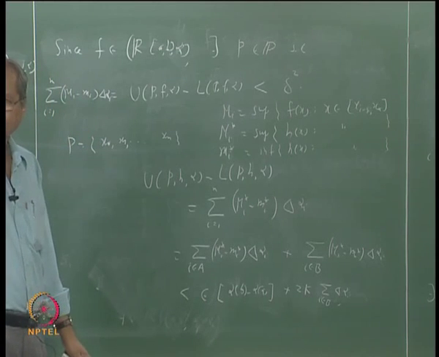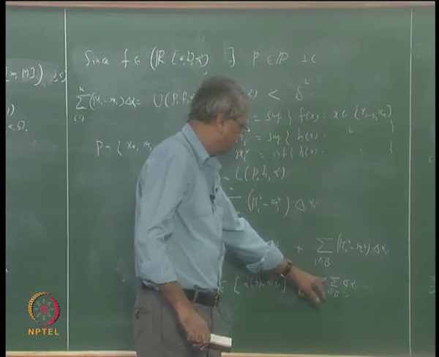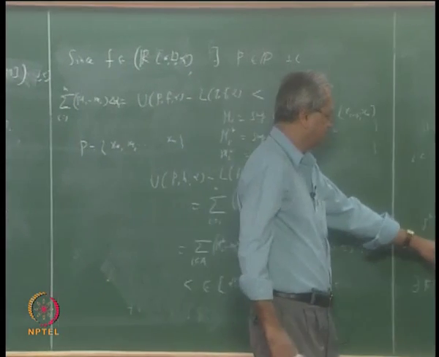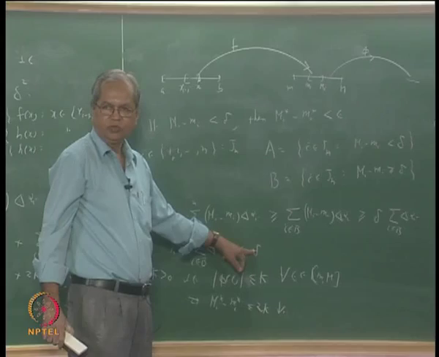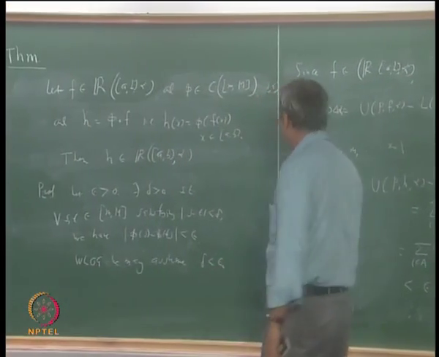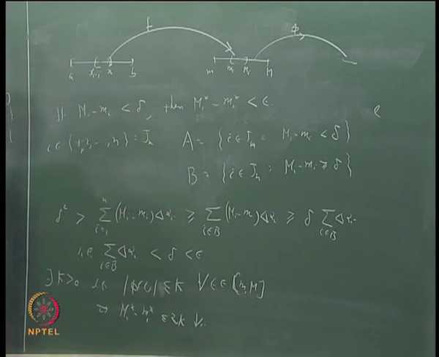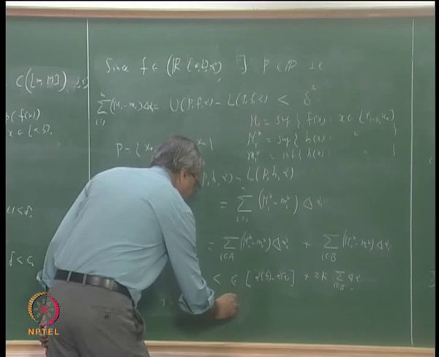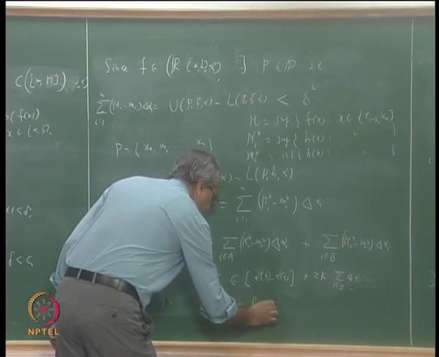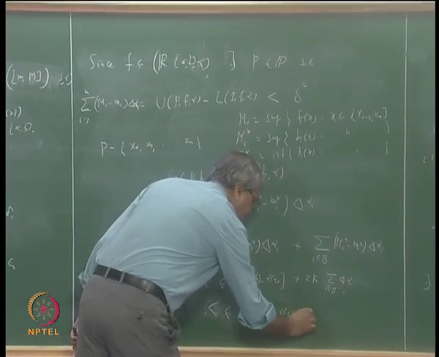And we have already shown that this sigma delta alpha i is less than delta, and we have already chosen delta to be less than epsilon. So in fact here itself I could have said that the sum over i belonging to B is less than epsilon. So this whole thing is less than epsilon times alpha of b minus alpha of a plus 2k.